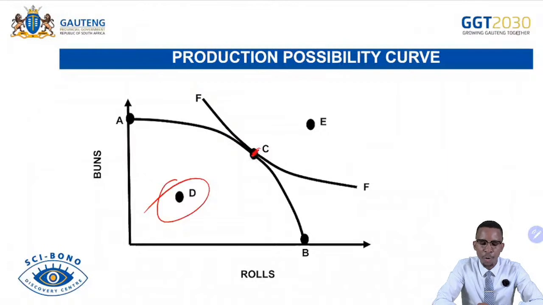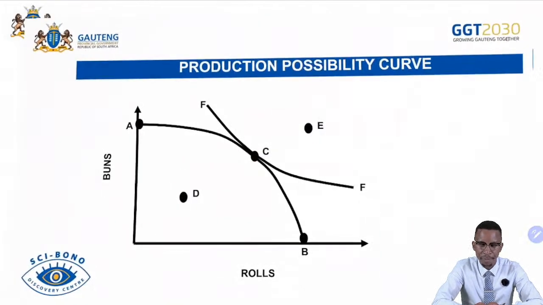This point along here, where there is an indifference curve, which is FF, indicates what we call allocative efficiency. It's also productive efficiency. The point outside there, point E, is unattainable because the firm cannot afford to produce anything outside the PPC.